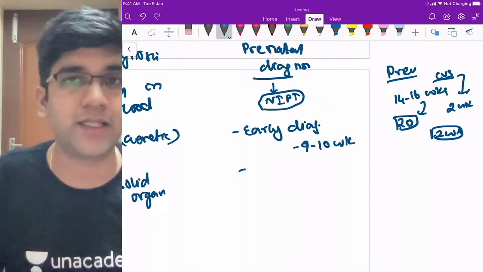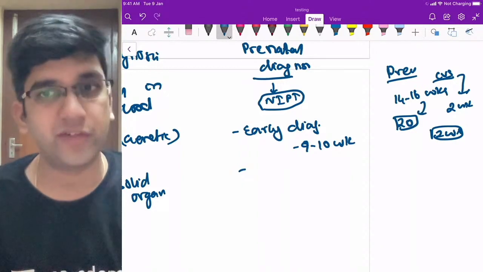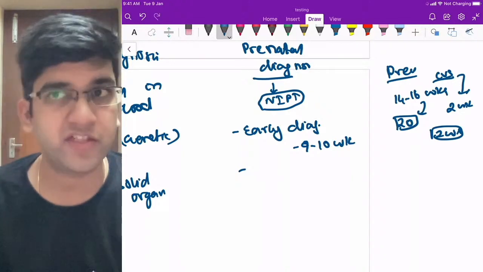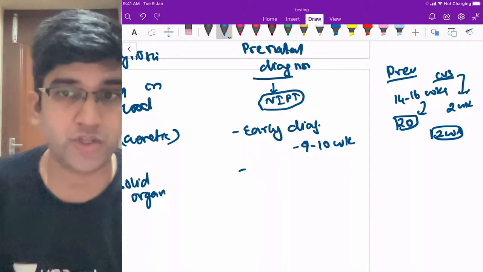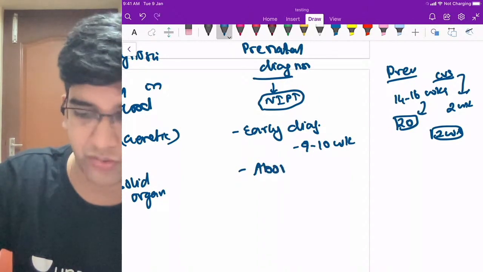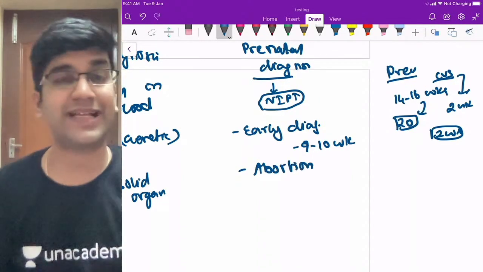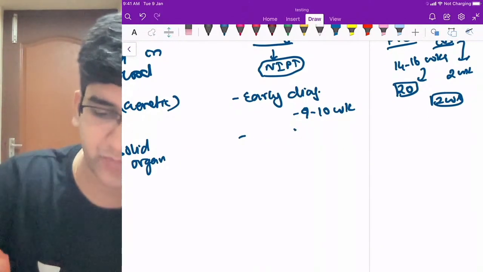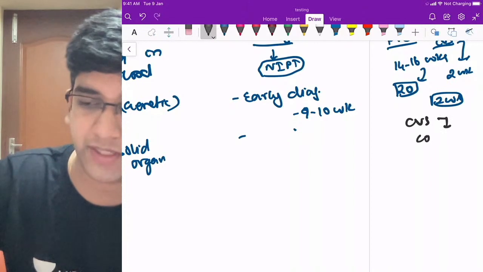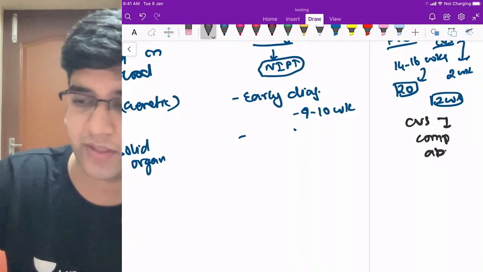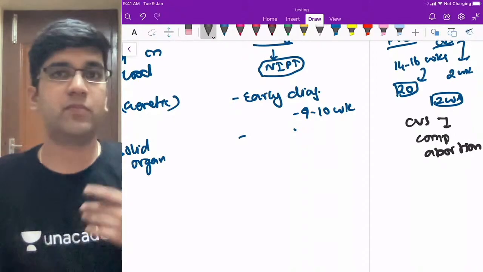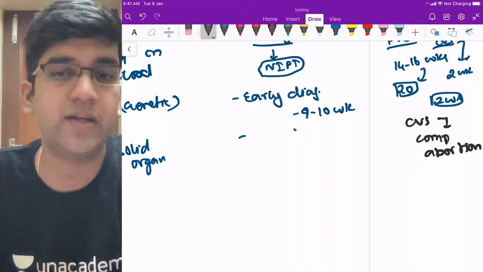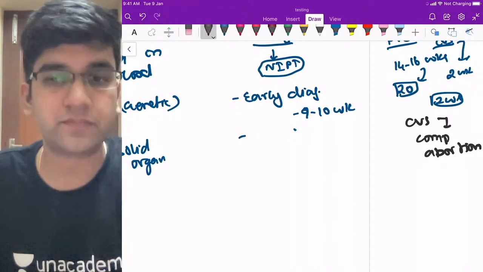Okay. Second, what is one of the complications of chorionic villus biopsy or amniocentesis? The intrinsic complication of chorionic villus biopsy or amniocentesis is abortion, right? That's again a problem for me. Chorionic villus biopsy, one of the complications is abortion. I cannot do anything. See, the doctor doesn't want to do it on purpose, but abortion is part and parcel of the procedure. I can't do anything for that, right? That's one thing as well.